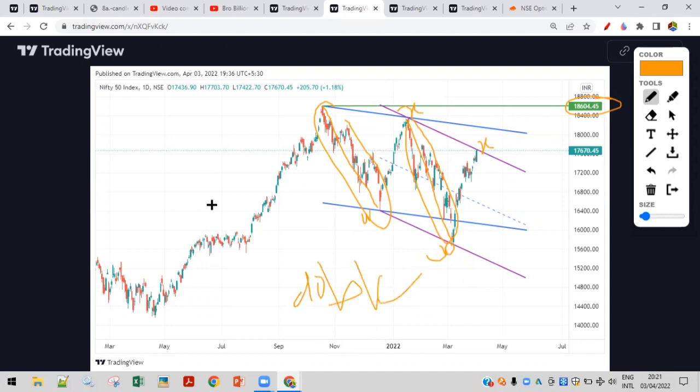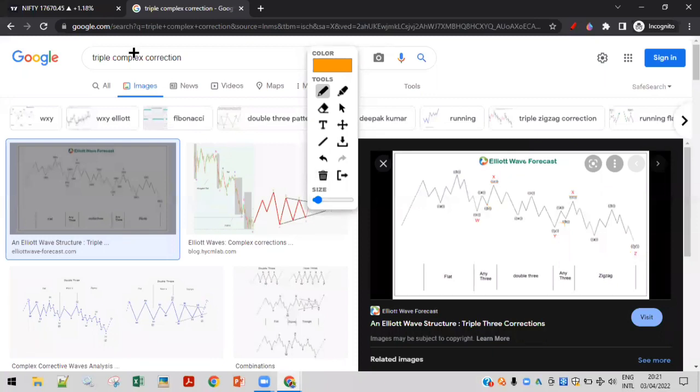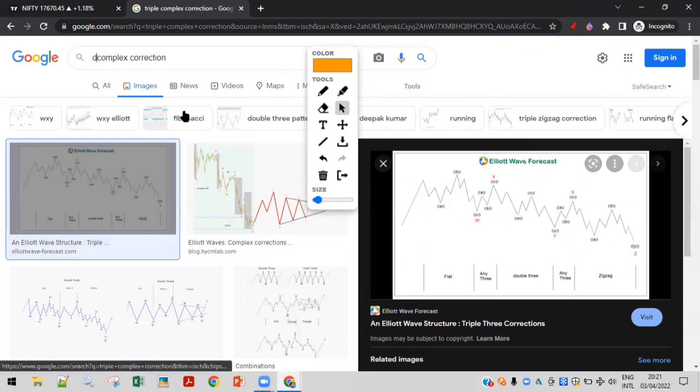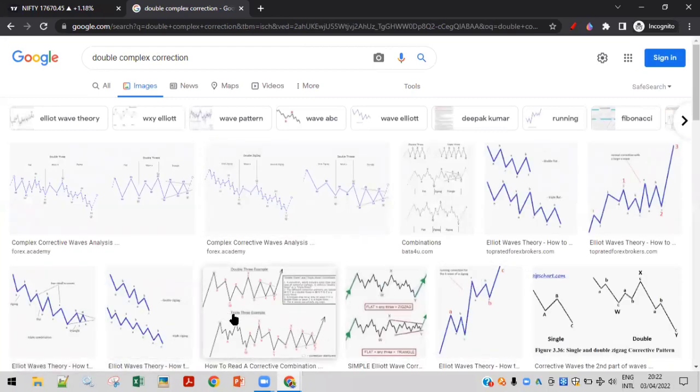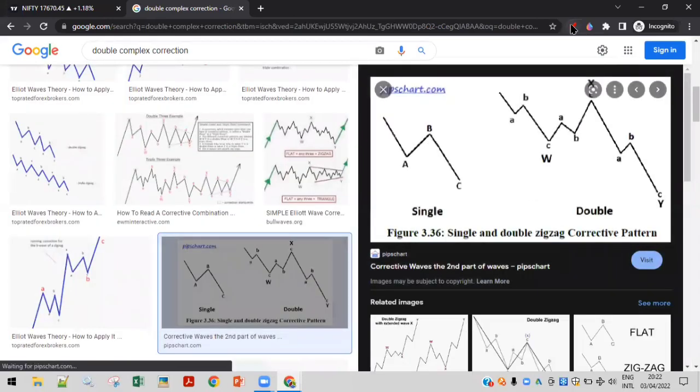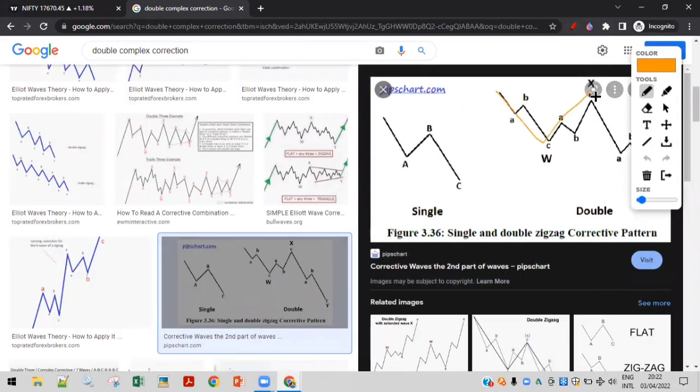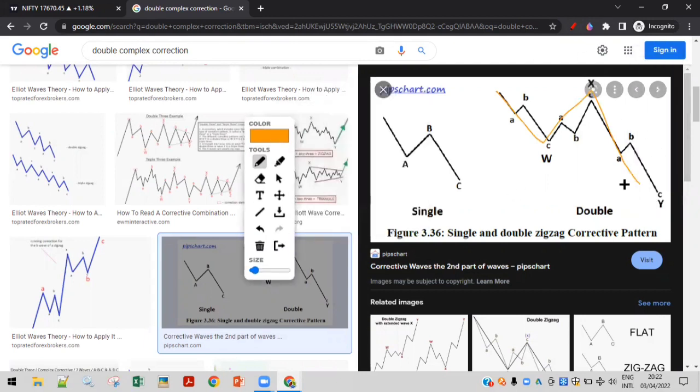Let's type that double complex correction as well. We typed triple here, and there is a double possibility as well. In that, you would see it goes two ways down, like mentioned here. You can see WXY, it goes like this, and then it would break the previous high. This is the double complex correction.